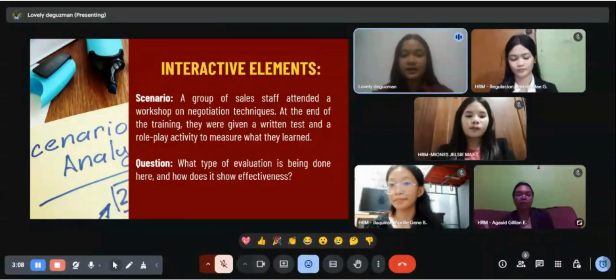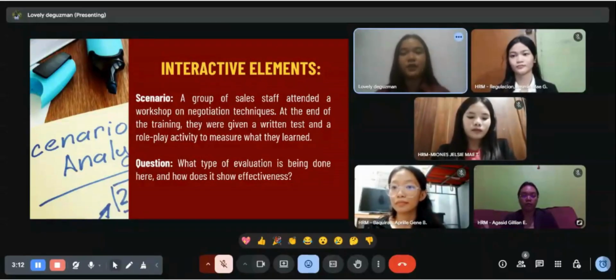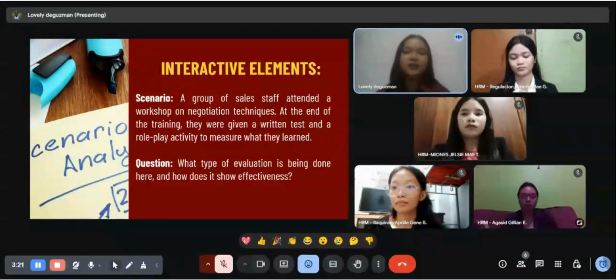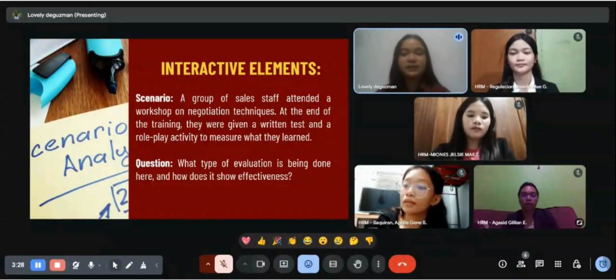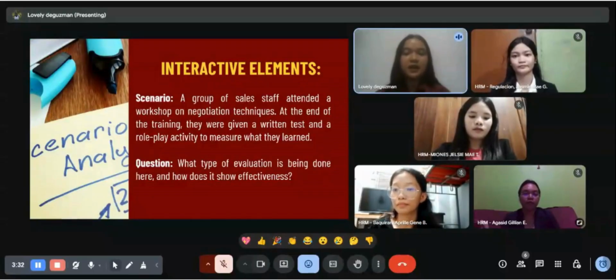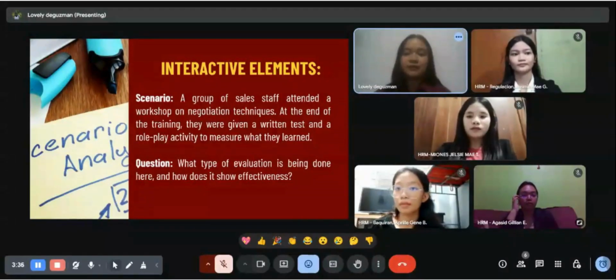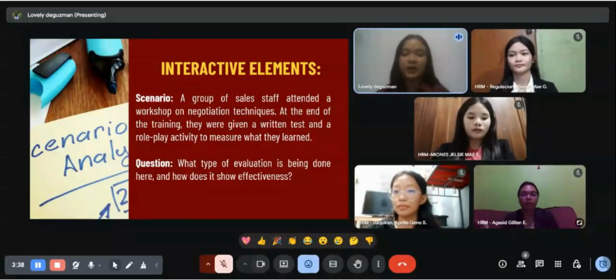The next scenario: a group of sales staff attended a workshop on negotiation techniques. At the end of the training, they are given a written test and a role play activity to measure what they learned. So in this scenario, the sales staff completed a workshop on negotiation techniques, and right after the training, they were asked to take a written test and participate in a role-playing activity.